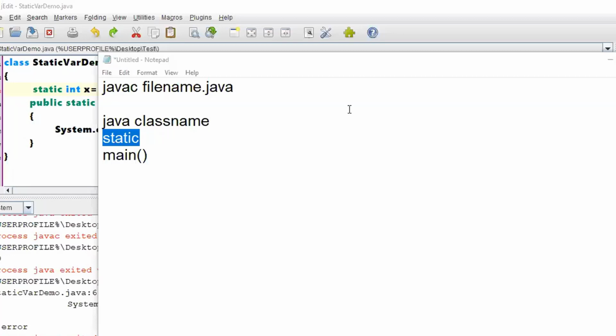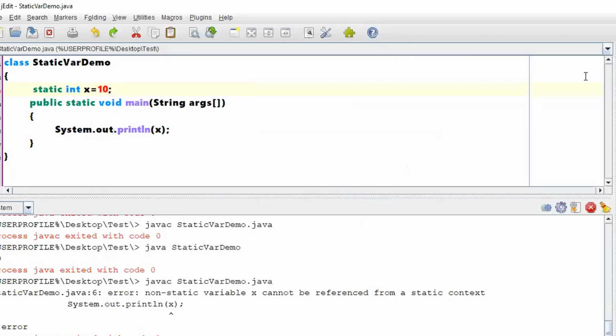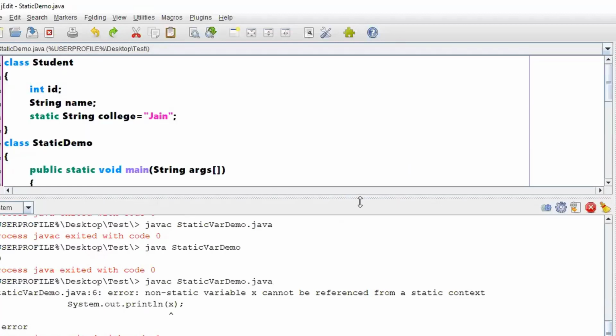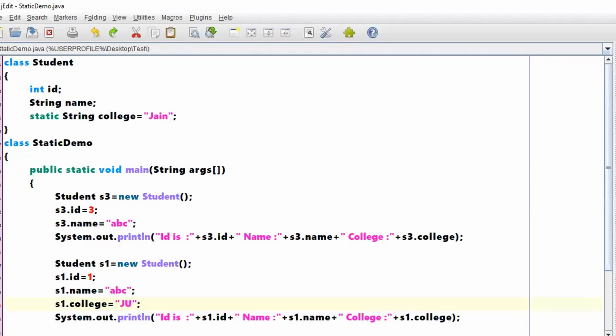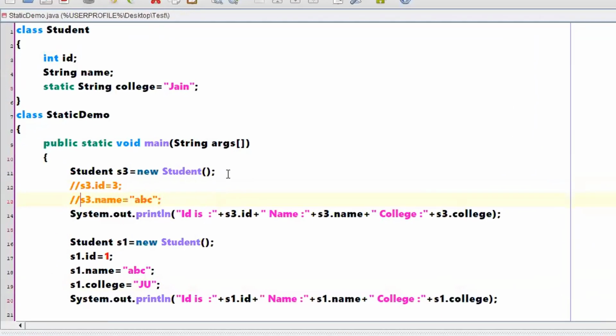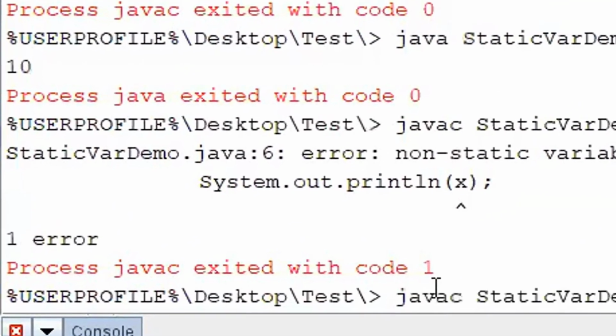If you are not giving values for the other things, those will be initialized to null, but not with Jain. Say for example, you didn't give a value for ID or name. You have just declared, but you didn't give a value. If I run my program, whatever the default value is will be taken, right? So what is the default value for an int?